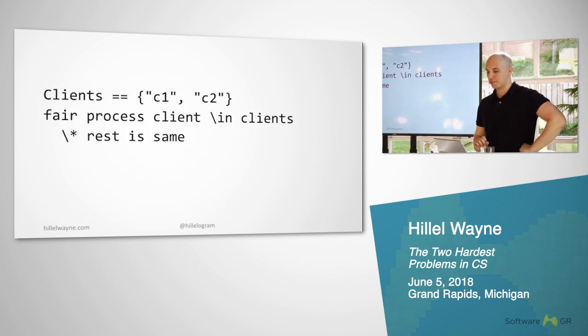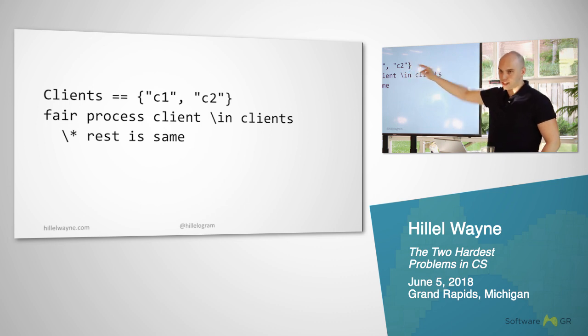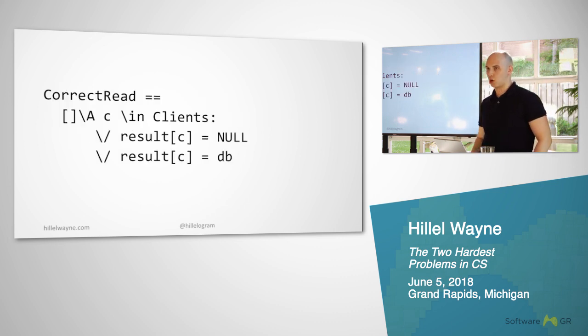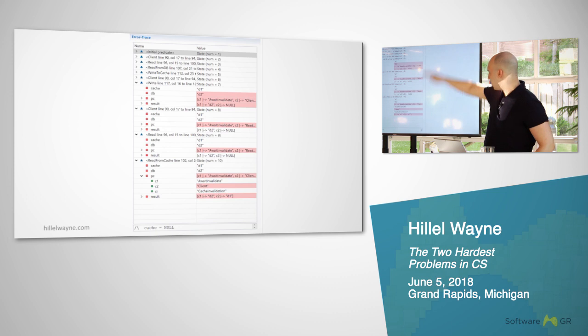What about with two clients? Just by switching this client to, instead of just being something like string to in a set of values, we now have two processes, two clients running simultaneously. We have to adjust our correct read invariant a little bit. Basically, this is just the for all symbol. And now it finds a race condition where it says, oh yeah, if one of them is waiting for it to invalidate, the other one can still read.